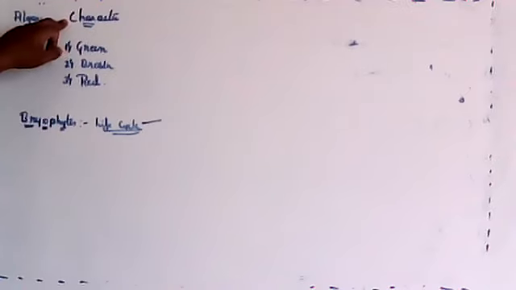Algae is over: characters of algae, types of algae: green, brown, red. Then character of green algae, character of